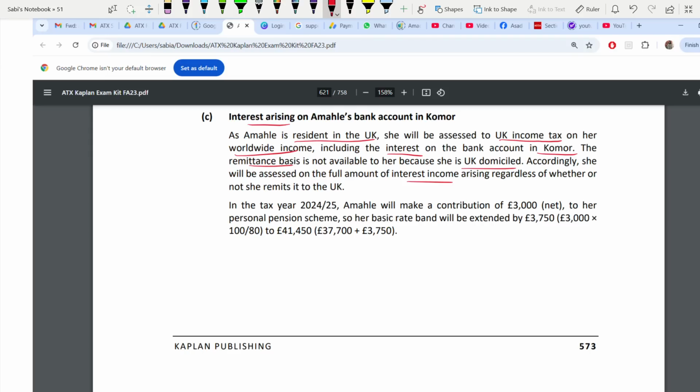So in the tax year, her basic rate band will be extended by the contribution that she makes. This 3,000 you have to gross it up. How do you gross it up? 3,000 into 100 divided by 80, because when you are netting it, it's at 20% basic rate. That's why divide by 80. So the amount will be 3,750. It will be more than the net, obviously. This is the gross figure. This you add to the basic rate band, and this will be your limit now. New basic rate limit.